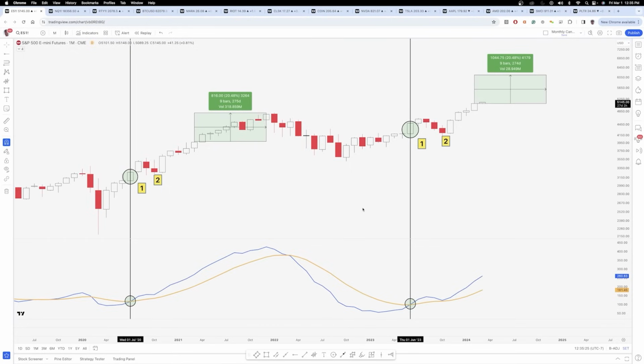Before I jump in, just a reminder, this is going to be a very high-level overview, very much just the monthly candles, some general areas to watch to the upside or the downside.